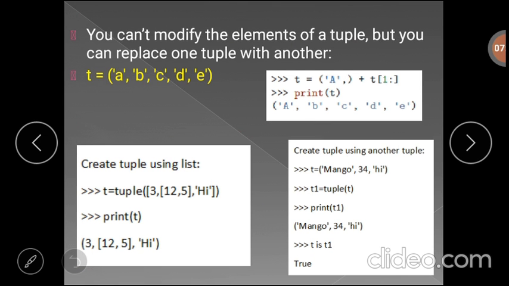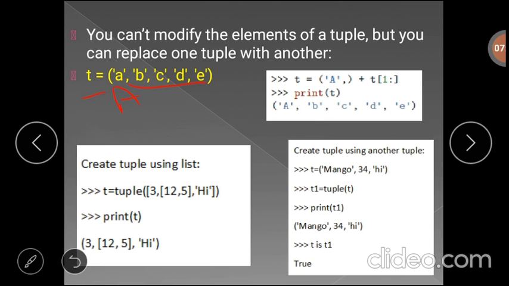We cannot modify the elements of a tuple, but you can replace one tuple with another. For example, here we have the tuple T with the elements a, b, c, d, e, the small letter characters. Now you can change small letter a to capital letter A, and the remaining elements stay as they are. How can we do this? That means here we can replace one tuple with another.